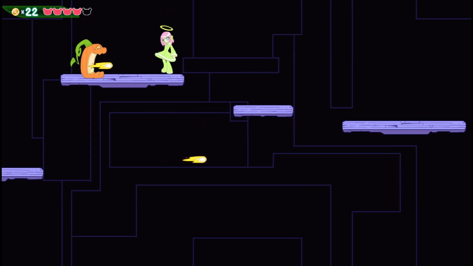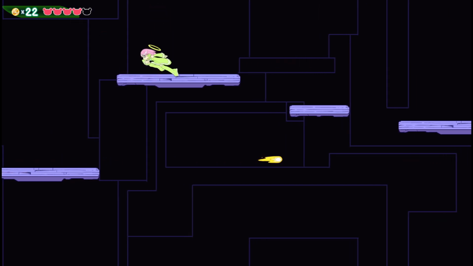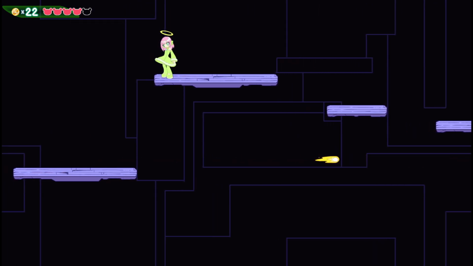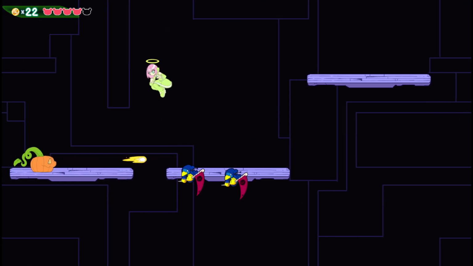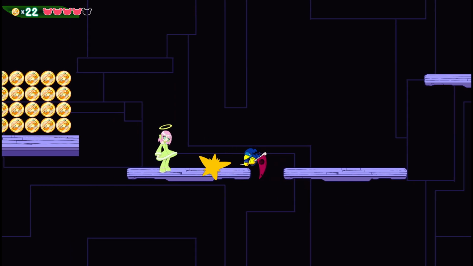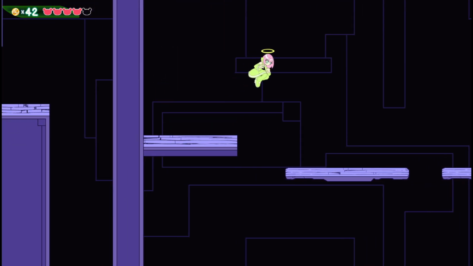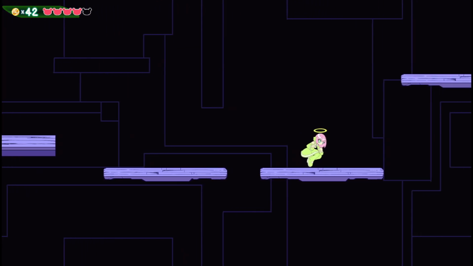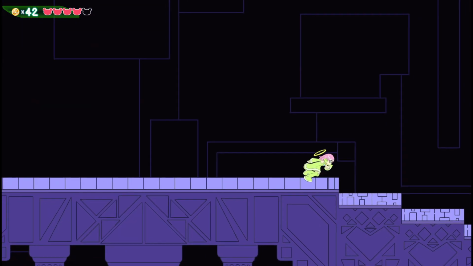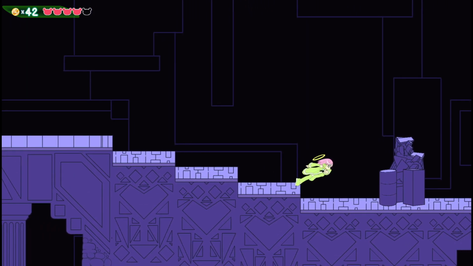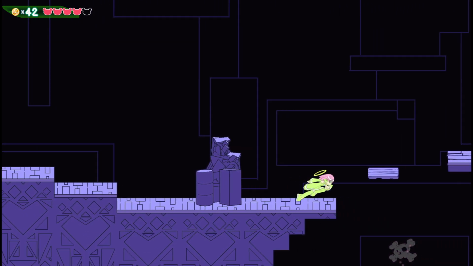Now, what could this guy be guarding? So we're going to drop down here, and you're going to see yet another surprise. Oh, God. Oh, no, it's more birds. Yeah, that one really sneaks up on you. I mean, they're right next to you when they spawn. So we got a bunch of coins. We decided that was a pretty tough segment, so we gave the player a lot of coins in that case. Well earned. These coins that do nothing.